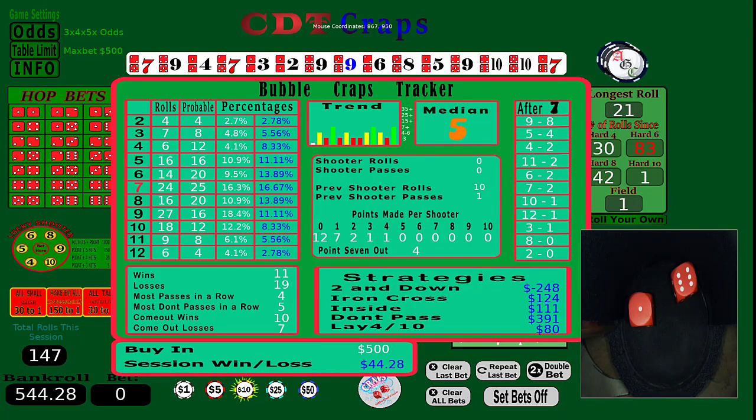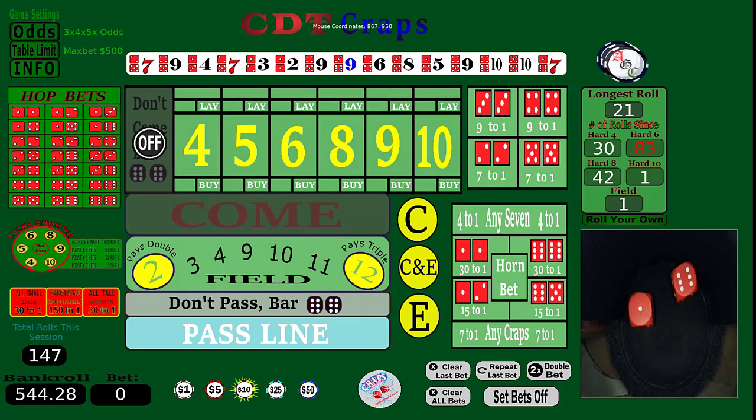Come out wins were 10. It didn't matter to us. Several of those were 2s and 11s. So that didn't hurt us. So I don't know. This is just food for thought. Think about that. What does it all mean with the probability, the odds? Are we really taking advantage of something or not? I don't know. So I hope that was fun.